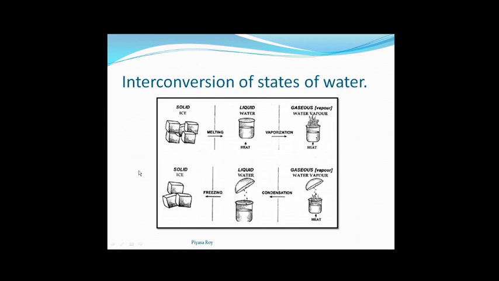During this change of state of water, the composition of water remains the same, unaltered. No change of mass will occur, and there will be no change of energy, no loss or gain of energy. And this process is reversible. Again we can see ice to water, water to water vapor, water vapor to water, and water to ice. So this is a reversible change, having all the characteristics of a physical change.